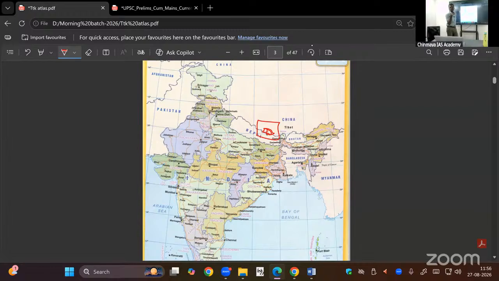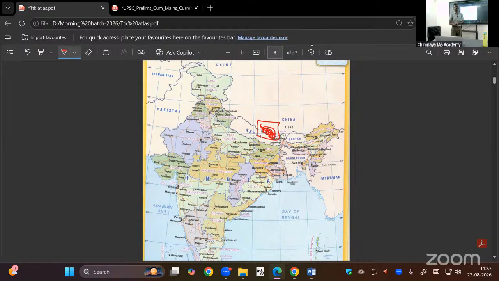glacier melt. Glacial melt water will have debris also, or broken rock material also. That was there due to the earthquake. That was taken to the river, Kosi river. Then it reached this border area, and it caused heavy damage yesterday.